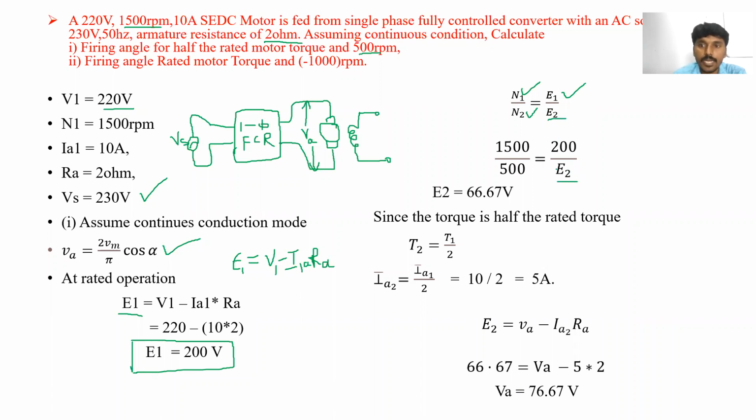E2 is the back EMF of the DC motor when it is rotating at 500 RPM, while 200 volts is the back EMF at 1500 RPM. When the speed changes, the back EMF also changes. From this relation, E2 is equal to 66.67 volts.